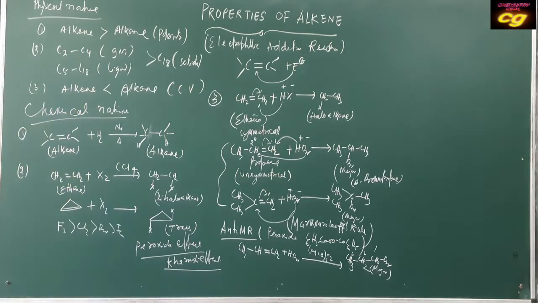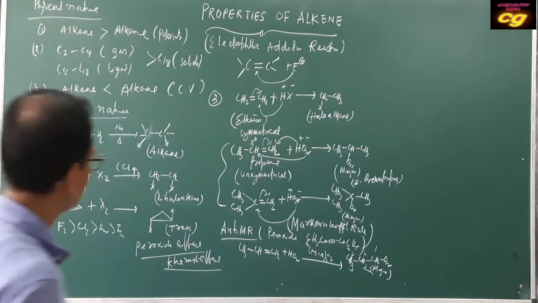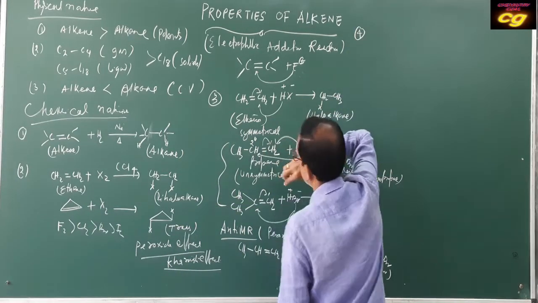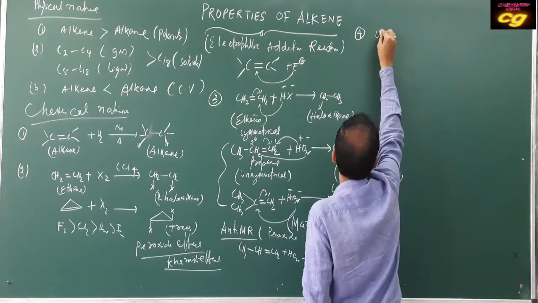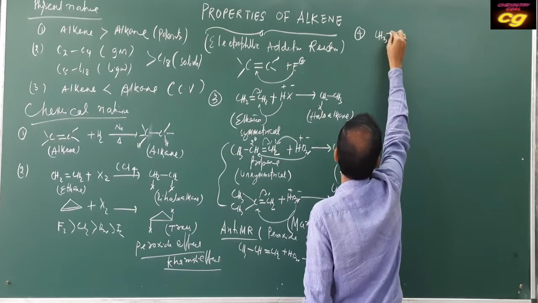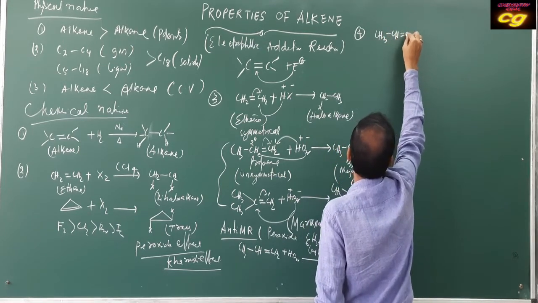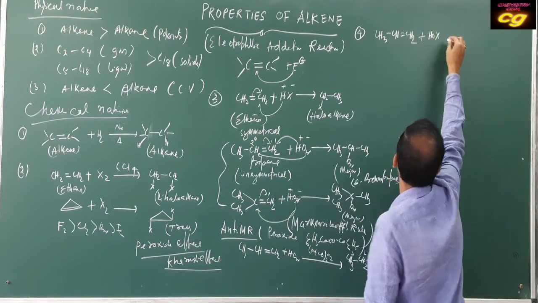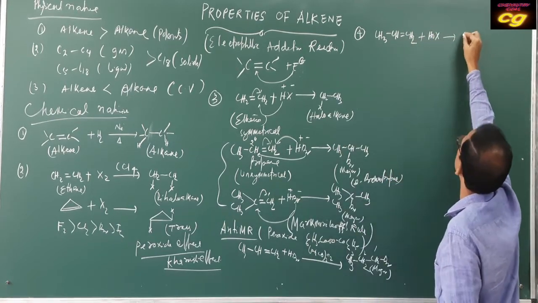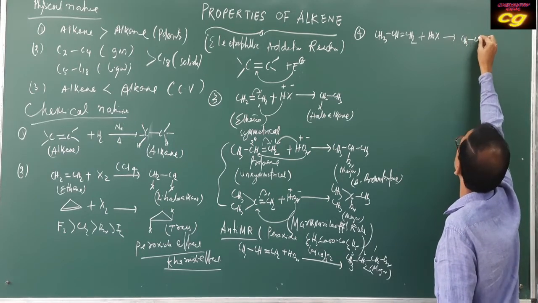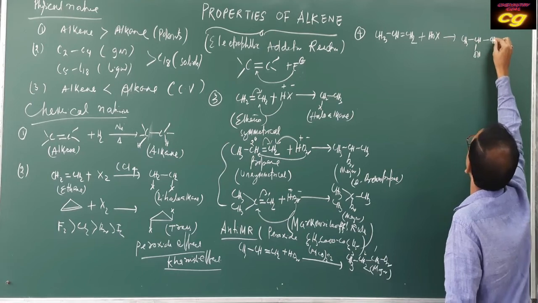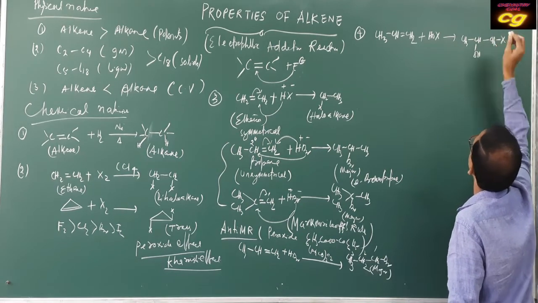Addition reactions of alkene, number 4, with hypohalous acid. If you take CH3CH=CH2 with HOX, the product will be CH3CHOH-CH2X.